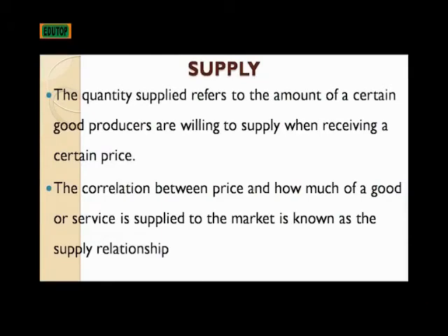Supply. The other part of the theory of demand and supply is supply. We just treated the demand part of it. When we say supply, this quantity supplied refers to the amount of a certain good that the producers are willing to supply to the market for consumption. The correlation between price and how much of goods or services to supply to the market is also known as a positive relationship. There is a kind of positive relationship between the quantity supplied and the price. Why?